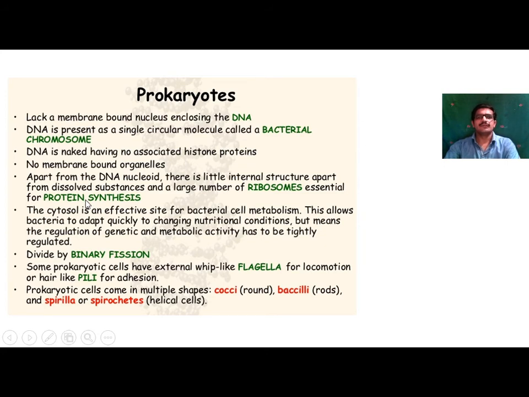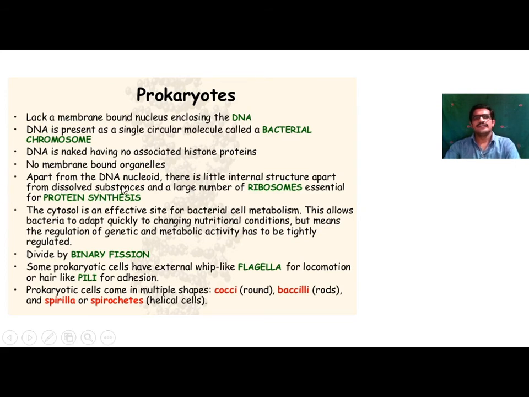DNA is present, but there is absence of histone type of protein. This histone protein is present in eukaryotes. So DNA is naked, with no associated histone protein. There are no membrane bound organelles: there is absence of cell organelles like chloroplast, mitochondria, peroxisome, Golgi complex, which are present in eukaryotes. All these cell organelles are generally absent in prokaryotes. Only the nucleoid is present, and the naked DNA is present in the nucleoid.